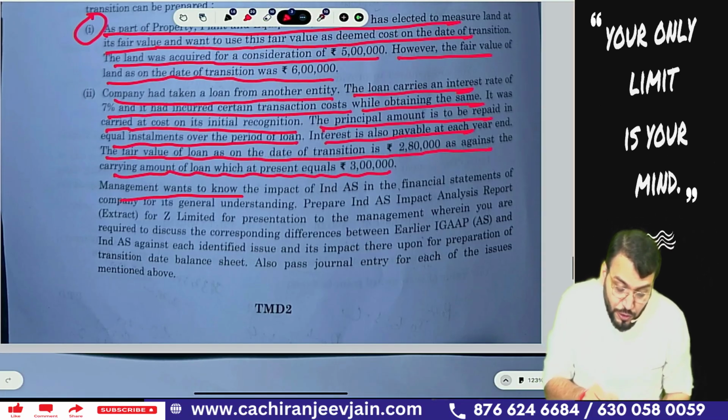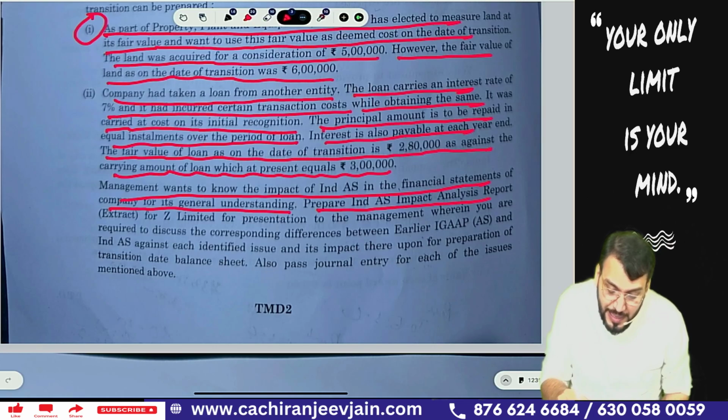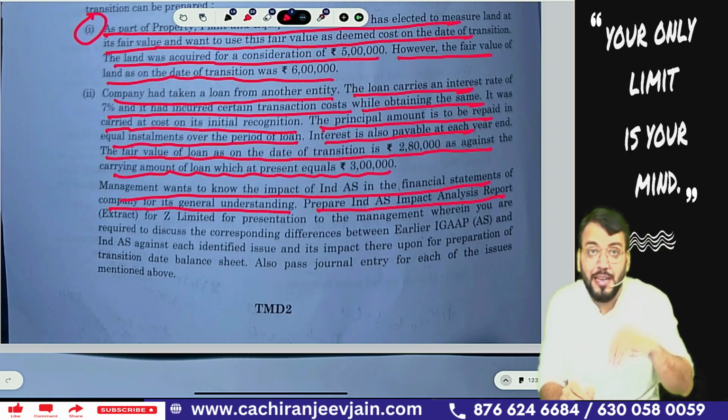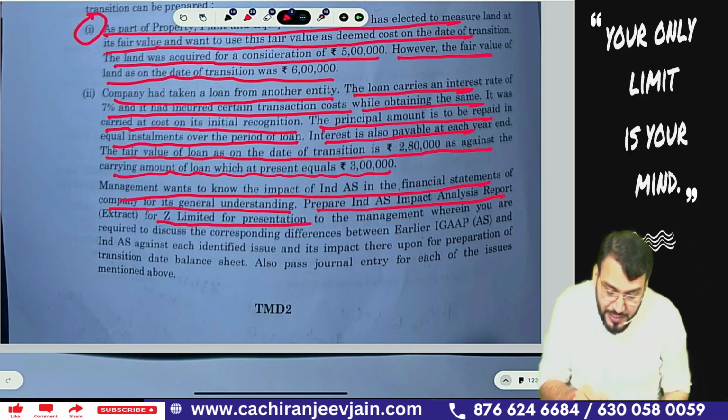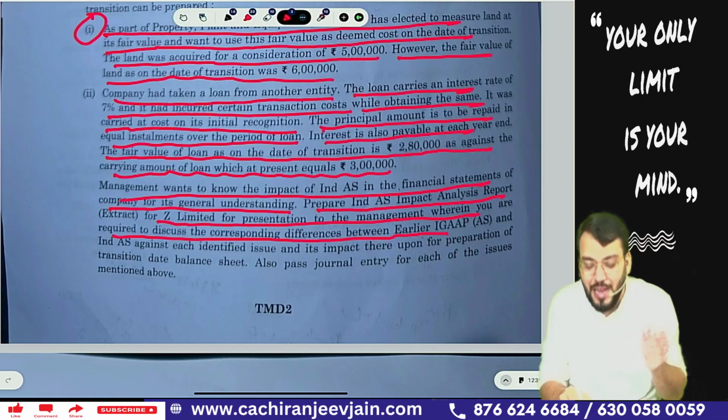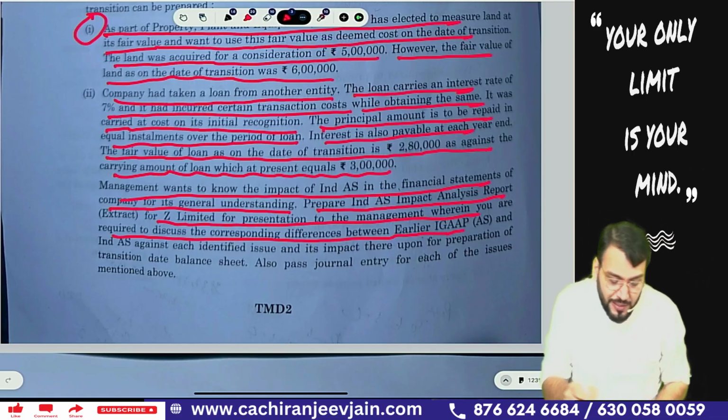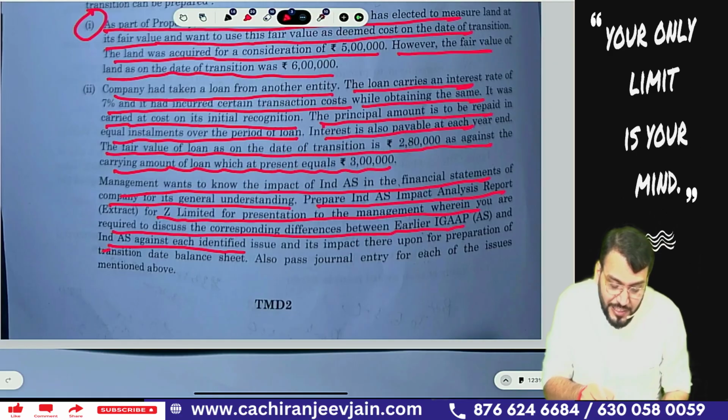Now management wants to know the impact of Ind AS on the financial statements of the company for its general understanding. Prepare an Ind AS impact analysis report. Means you need to prepare an Ind AS impact analysis report for Jet Limited for presentation to the management, wherein you are required to discuss the corresponding difference between earlier Indian GAAP, means AS accounting standards, and Ind AS against each identified issue and its impact thereupon for the preparation of the transition date balance sheet.